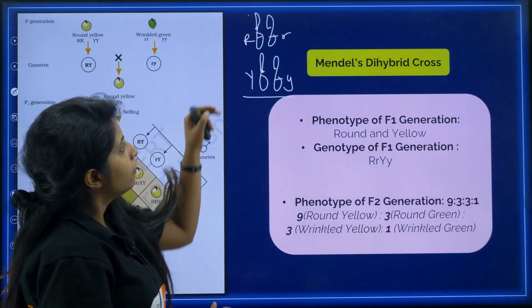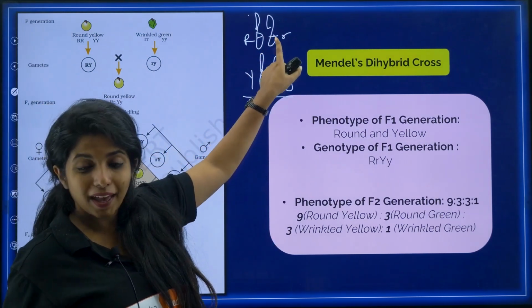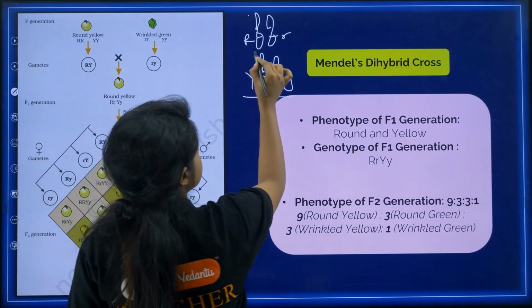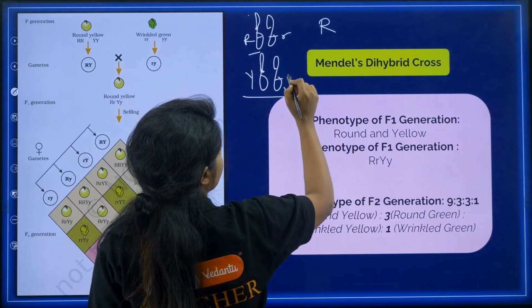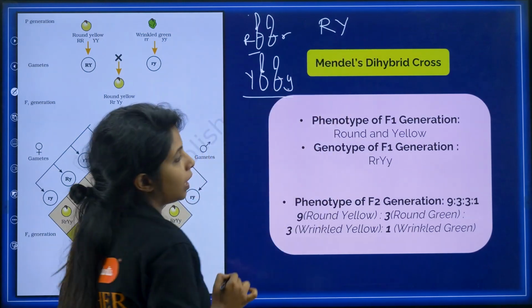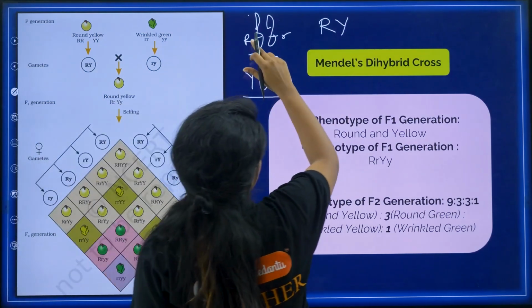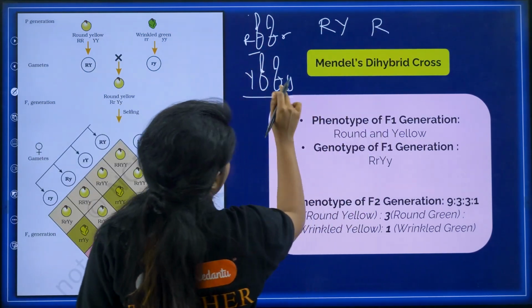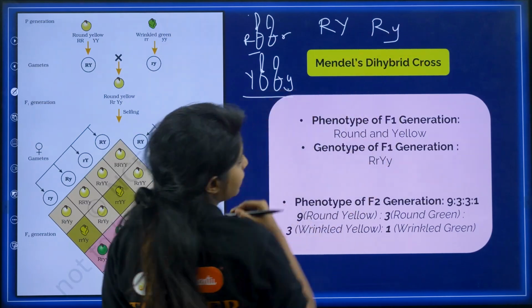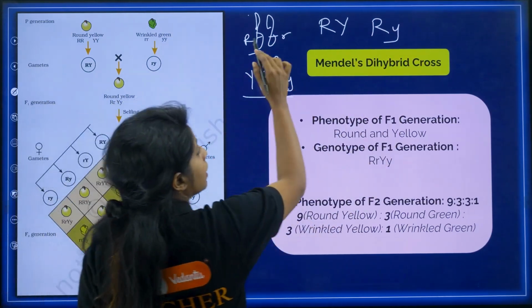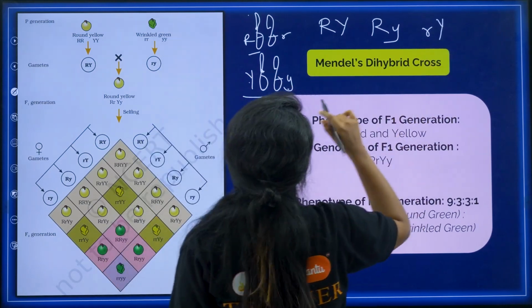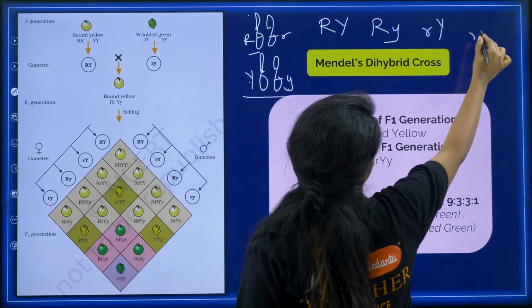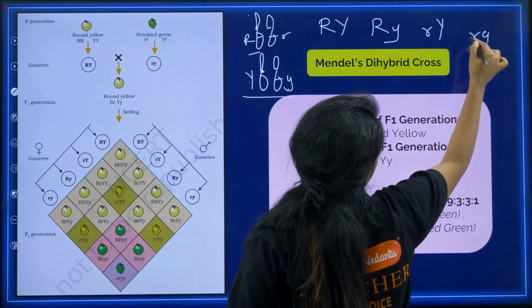So basically, from here again from a pair only one allele can go. Suppose this went. Now from here also one can go, either it can be capital Y or small y. So I wrote capital Y. Now again from this pair one can go, and from this pair suppose this time small y went. From here again I am writing small r went, and here again it can be capital Y, or it can be small r from this and small y from this.